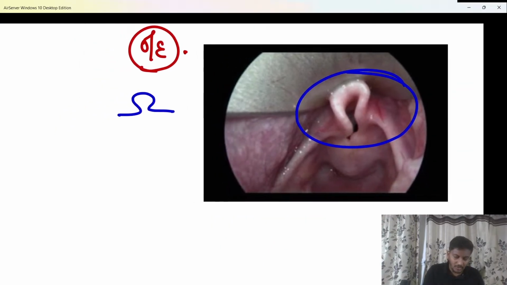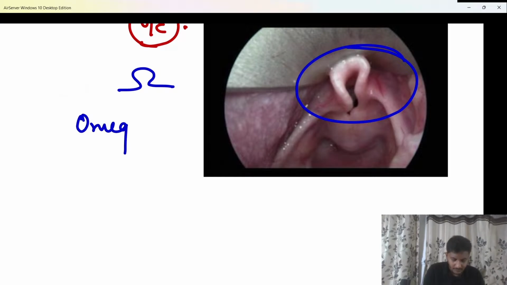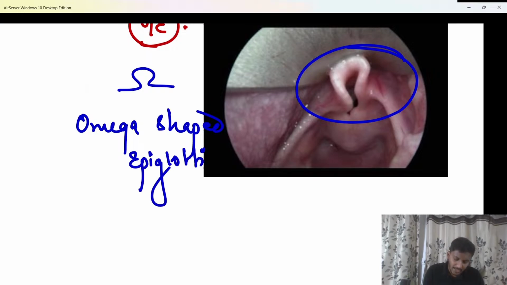So omega shaped epiglottis, which is there beta, is usually seen. There's an omega shaped epiglottis which is classical. But I used another term, beta, just to make sure that at times they may use the